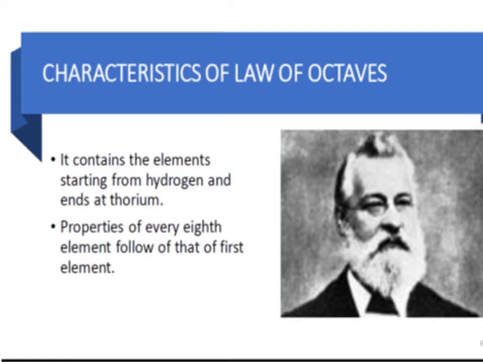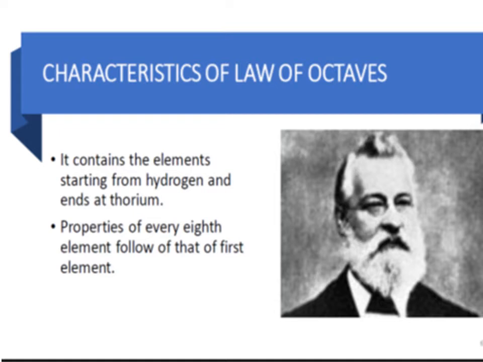We will learn here some advantages or characteristics of the law of octaves or Newland's periodic table. So here the periodic table contains the elements starting from hydrogen and ending at thorium.